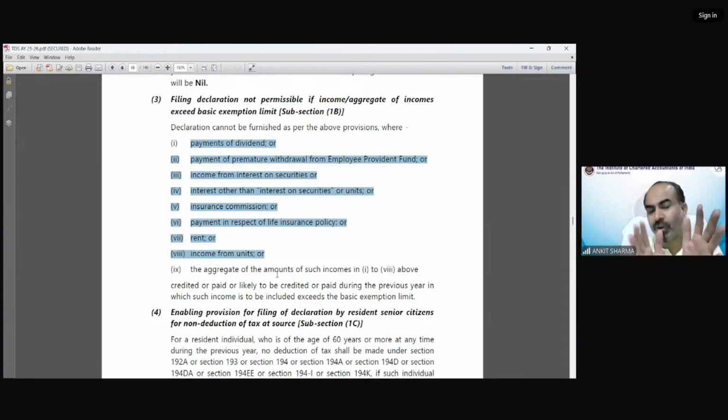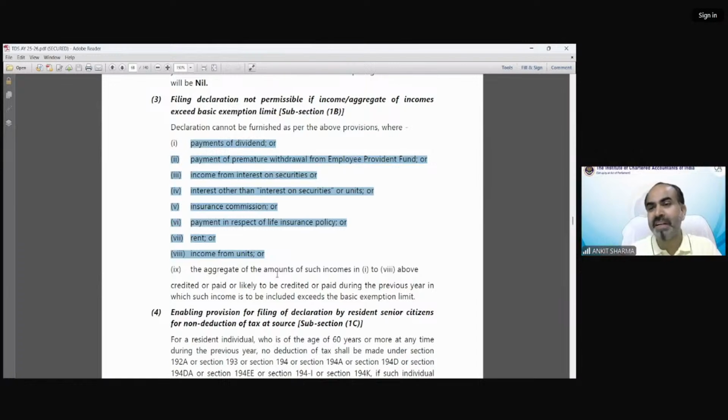So the aggregate of these 8 income should not exceed 2,50,000 or 5 lakh or 3 lakh as the case may be. If the aggregate of these income exceeds the basic exemption limit, then that person cannot file 15G, even if the tax liability is nil.